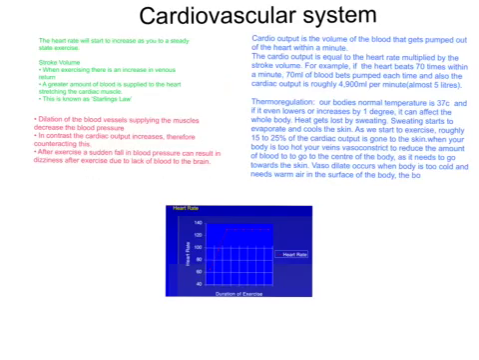Cardiovascular system. The heart rate will start to increase as you do a steady state exercise. This is because your body will need more blood pumping around your body for your muscles to stretch easier and more oxygen going around with the blood.